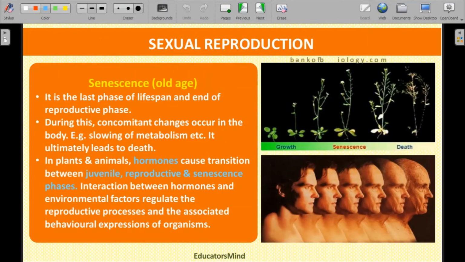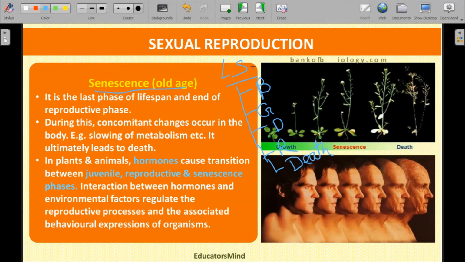So, senescence or old age. It is the last phase of lifespan, or the end of the reproductive phase. What is senescence? It is very important to understand what senescence is. As we have already studied, the lifespan is divided into five stages. First is birth, second is growth, third is development, fourth is reproduction, and the fifth, which is last, is death. These are the very important five stages of lifespan.